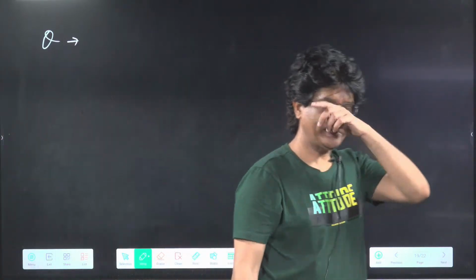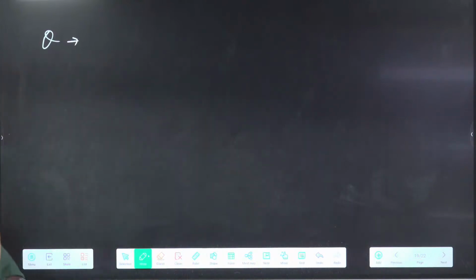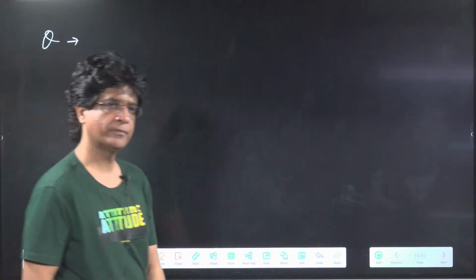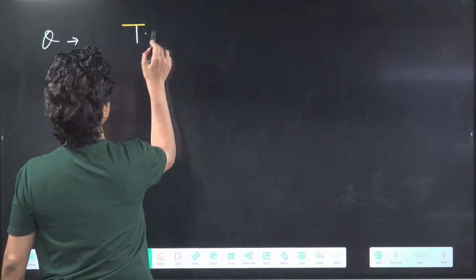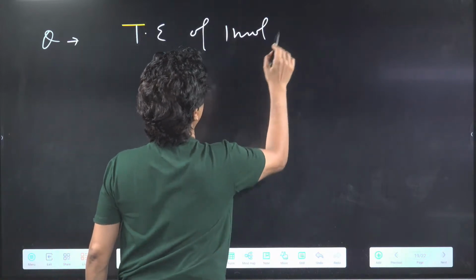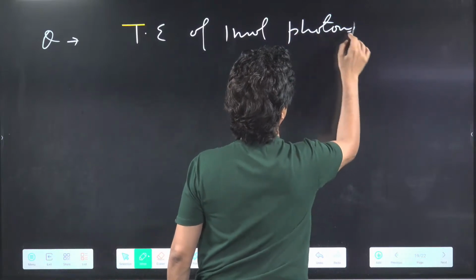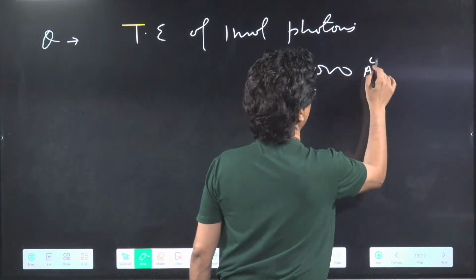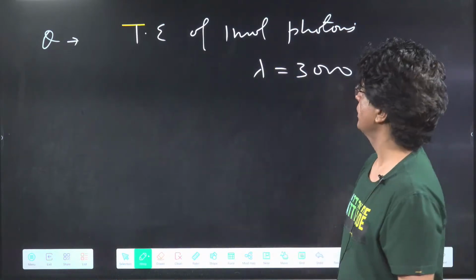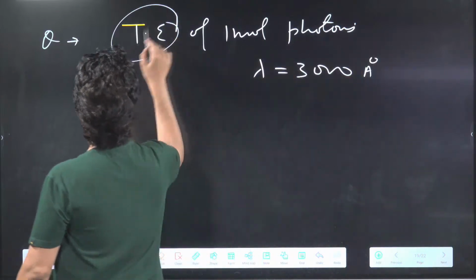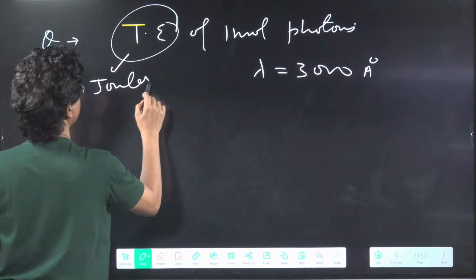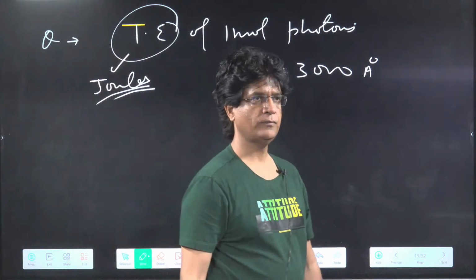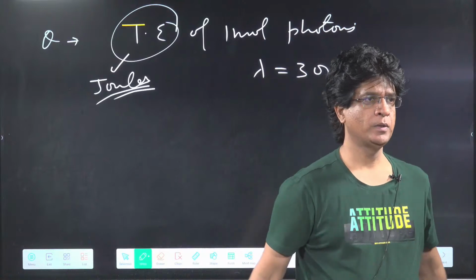Find total energy of 1 mole of photons whose wavelength is 3000 angstrom. 3000 angstrom. You have to give the answer in joule. Give the answer in joule, boys and girls. Come on. Be very quick.